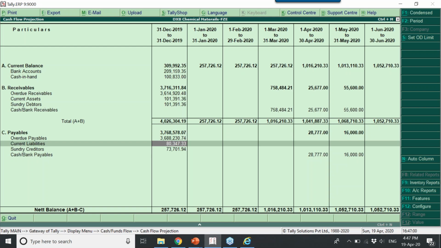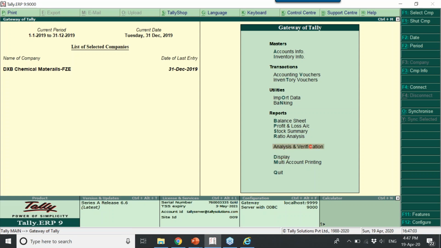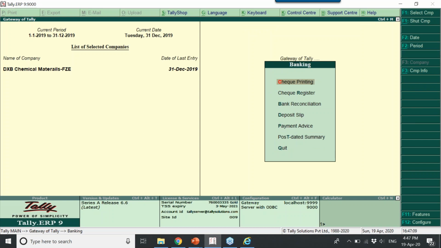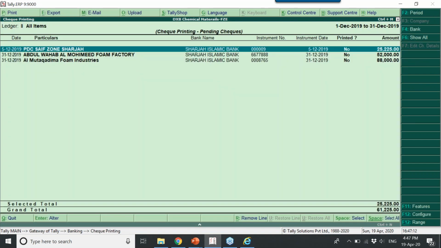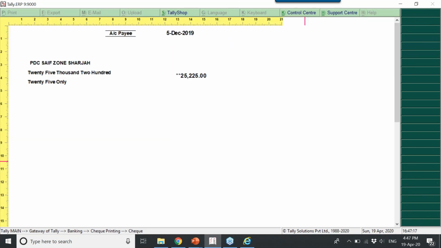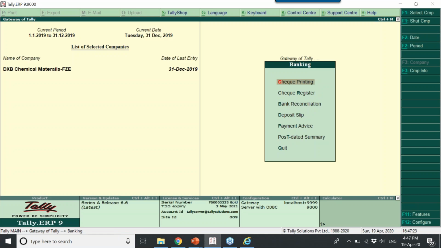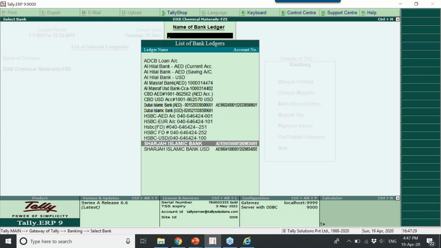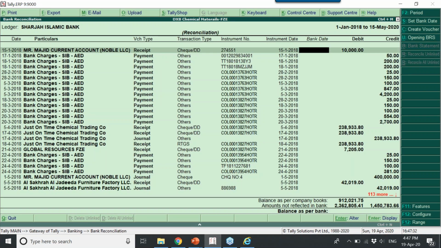Okay, now I will go back to other reports under banking. Under banking also there is check printing where you can print the check. These are all configuration. We need to do it from the ledger where you can print the check. You need not write a check, you can print the check. And similarly, you can even do bank reconciliation. So you can select your bank and specify the bank date to complete the reconciliation, or you can import the bank statement as well to do the auto reconciliation.